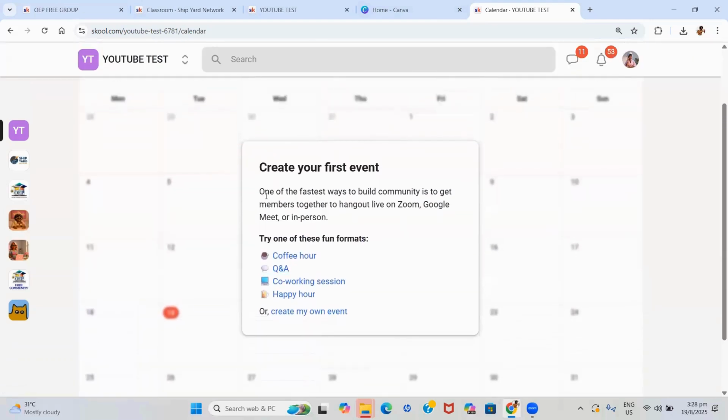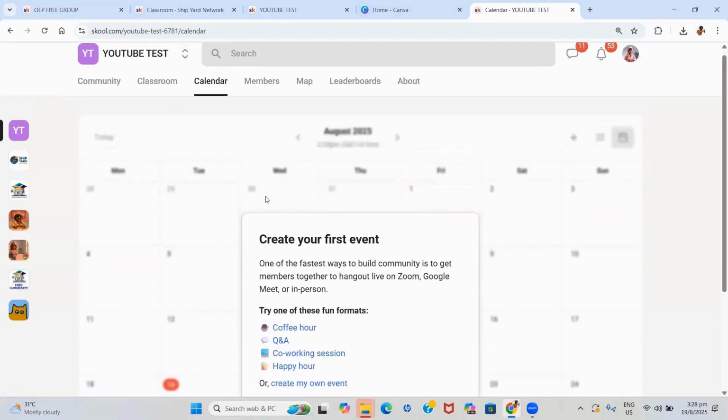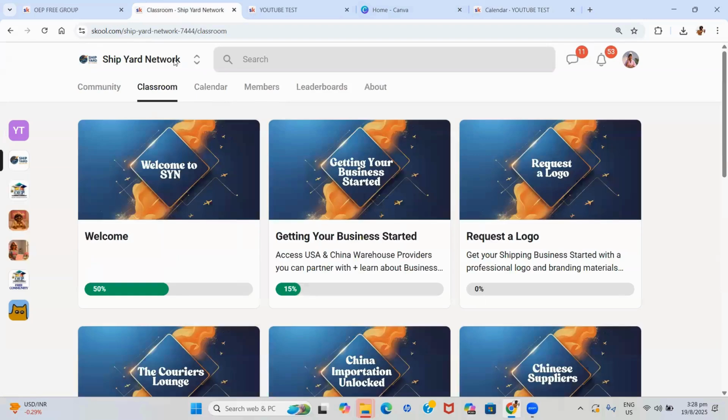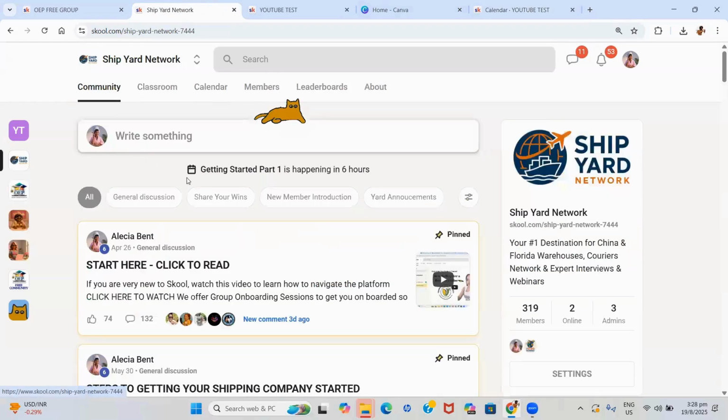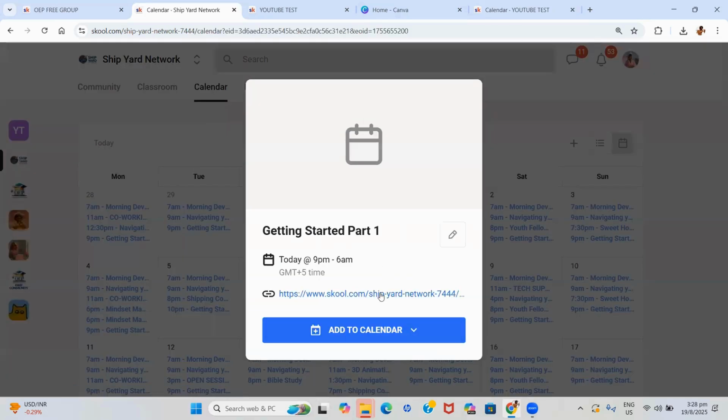If you're doing a Zoom onboarding session or a live training session, you can add it to your calendar. When you add something to your calendar, your members are able to see it. So for instance, this says Get Started Part 1 happening in 6 hours, and it will continue to count down. Whenever it becomes live, it will show that it's live. Once they click on it, they are able to click on the link and join the meeting.